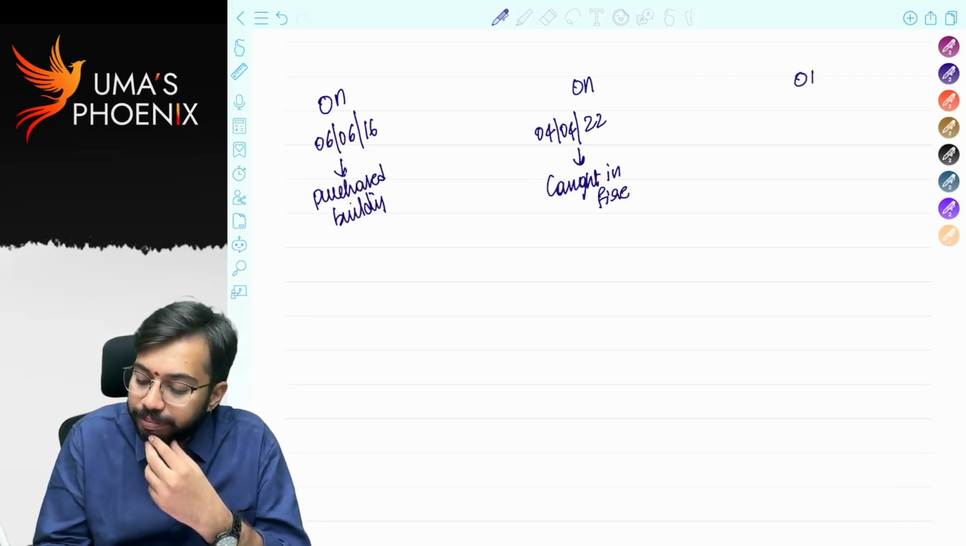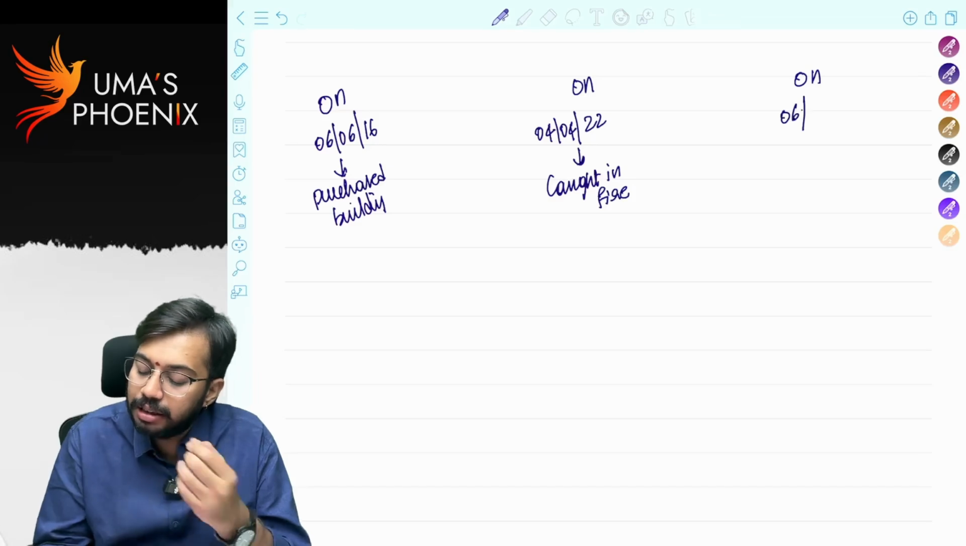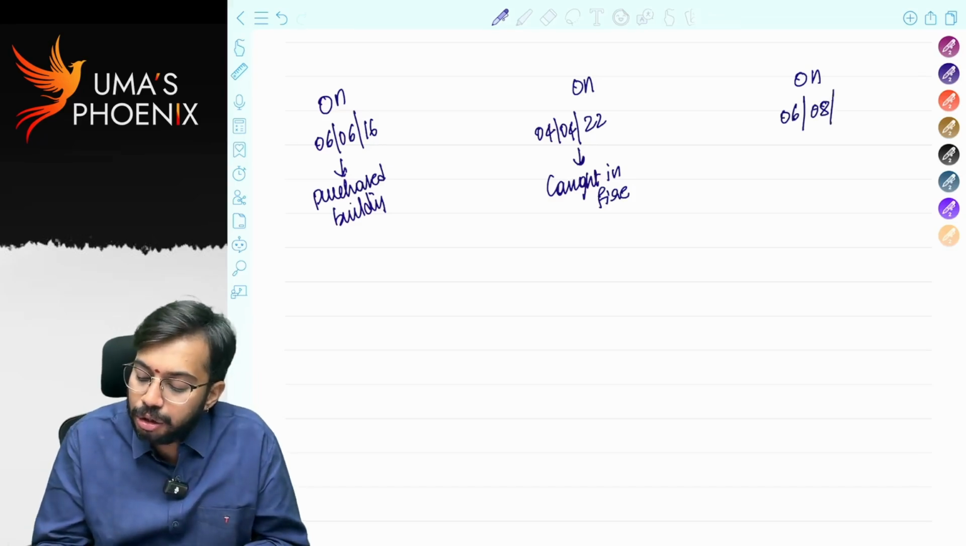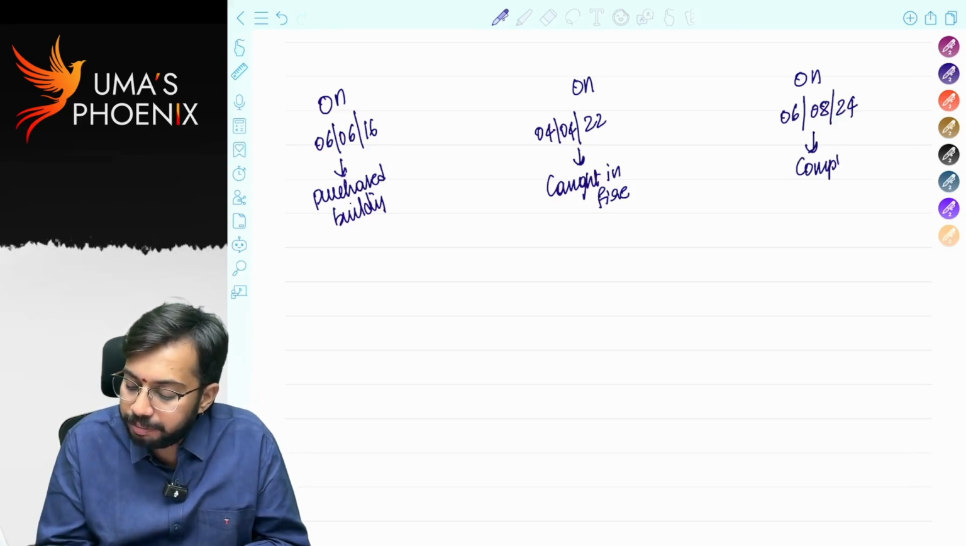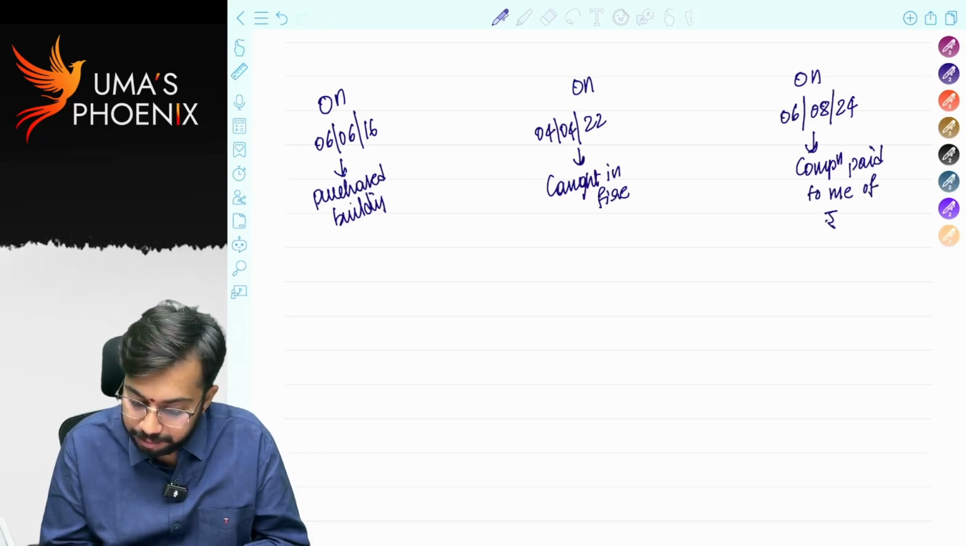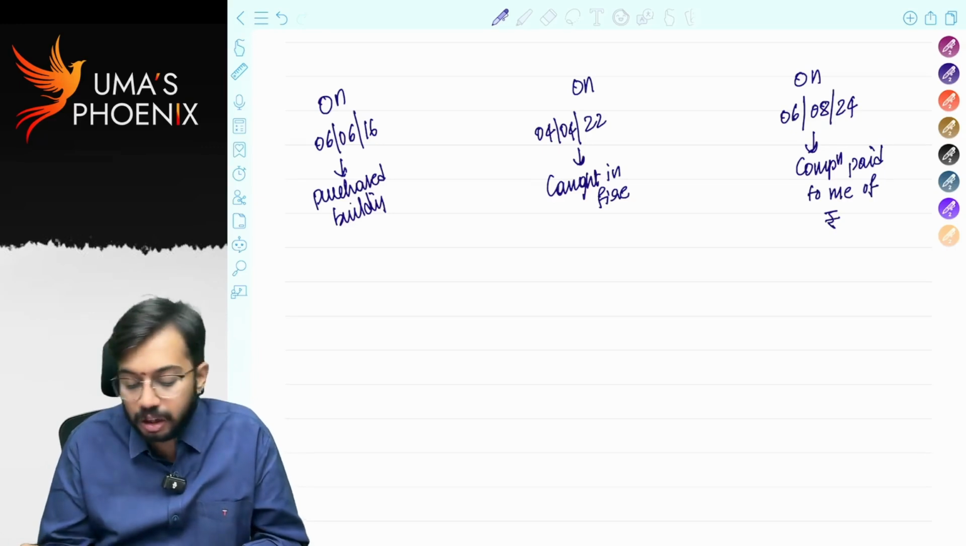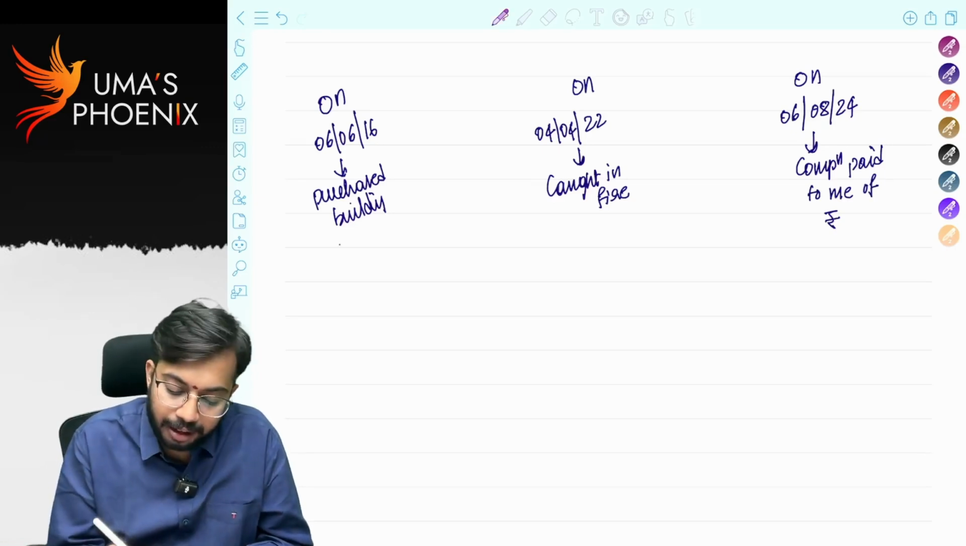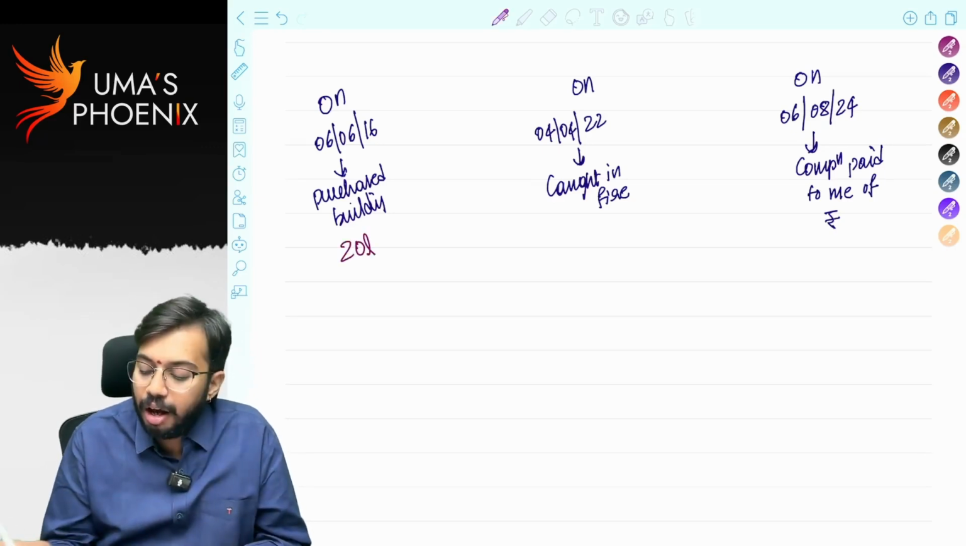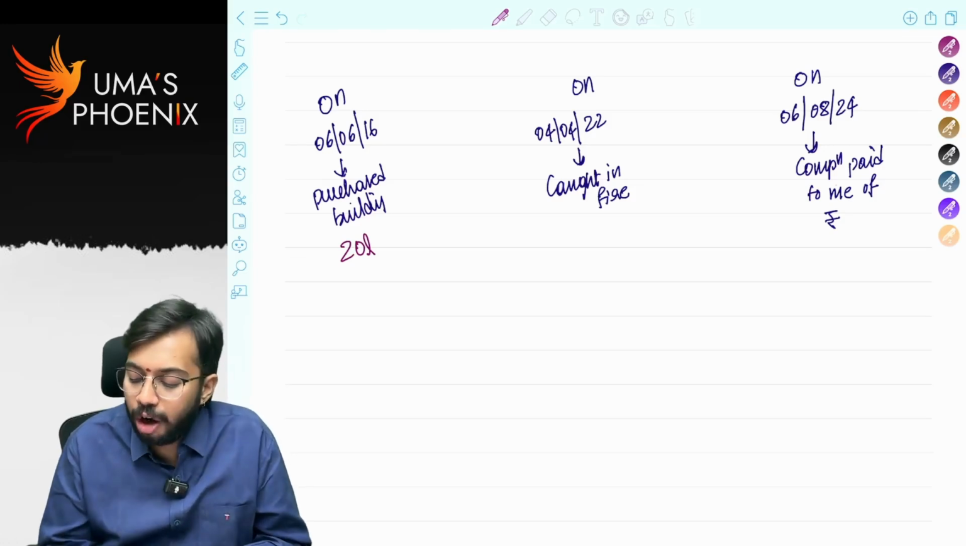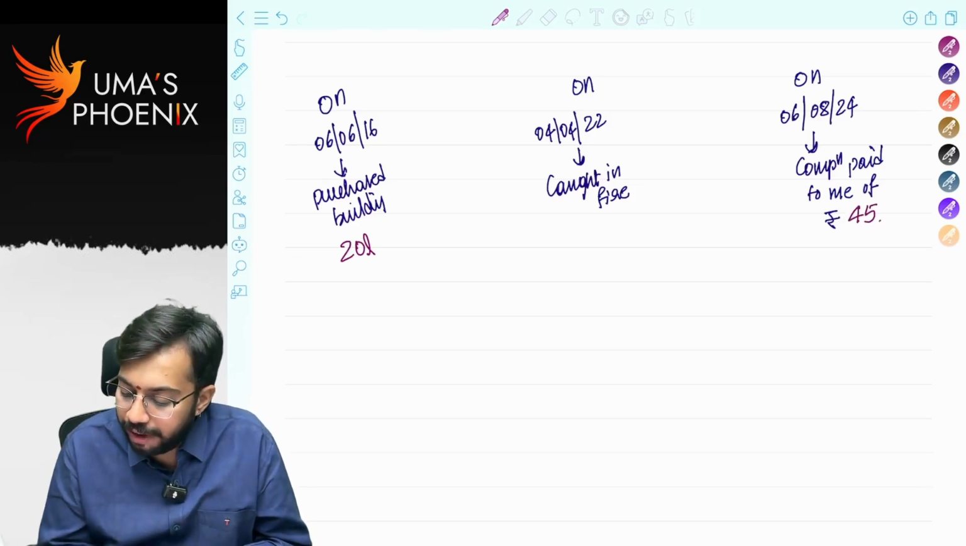So on 6th August 2024, compensation was paid to me. Let's say I purchased it for 20 lakhs. On 6th August 24, I got compensation of 45 lakhs.